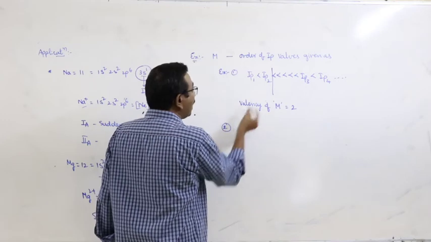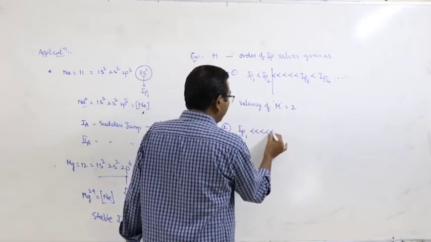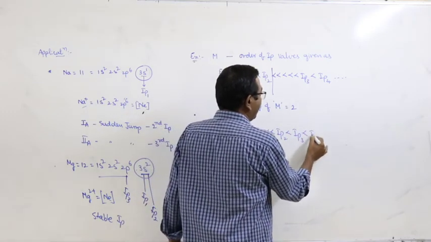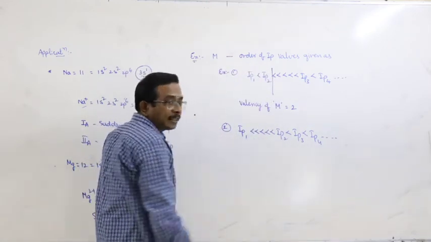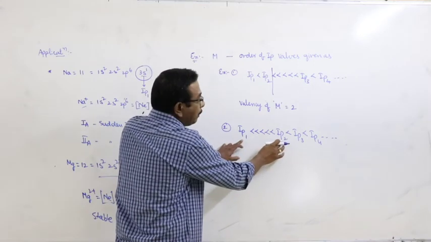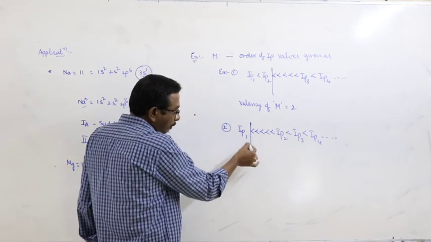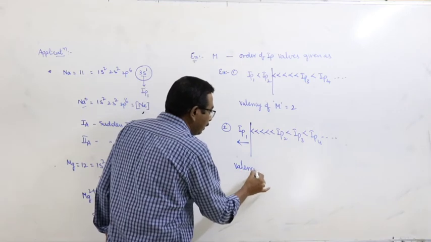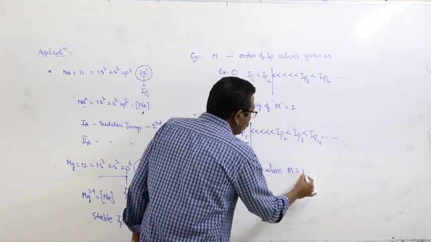In another example, the order of IP values is IP1, IP2, IP3, IP4 and so on. What happened in this case? In this order, the IP value suddenly increases at the second IP, the second ionization potential. Means what? Here, only one IP before that. So, valency of atom M is equal to 1.